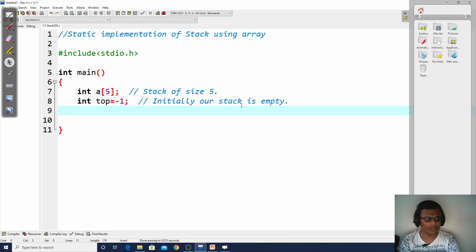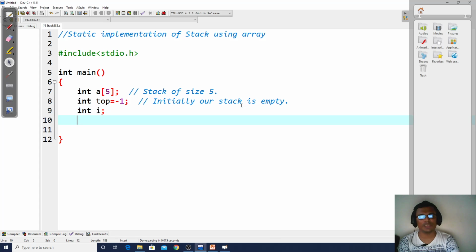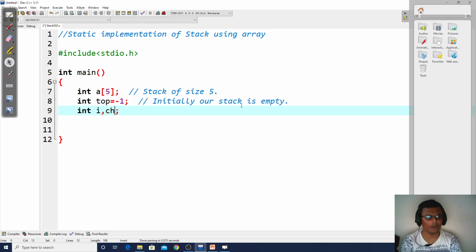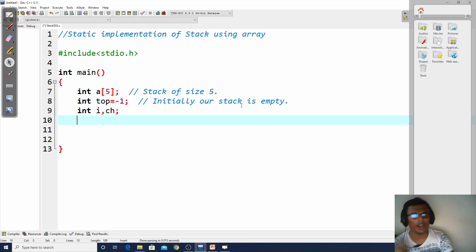Next, we will also require one variable later on in the traverse operation, and we are going to implement this program with the help of choices. Choice 1 is push, choice 2 is pop, choice 3 is traverse, and choice 4 is exit. So we are going to write a menu driven program over here. In order to take that choice, I am taking one more variable called ch, that is choice. This menu is going to run again and again.